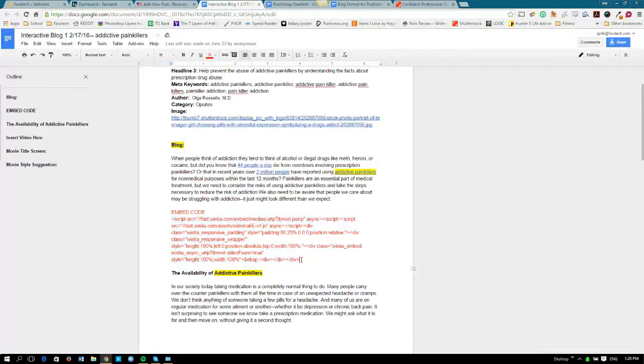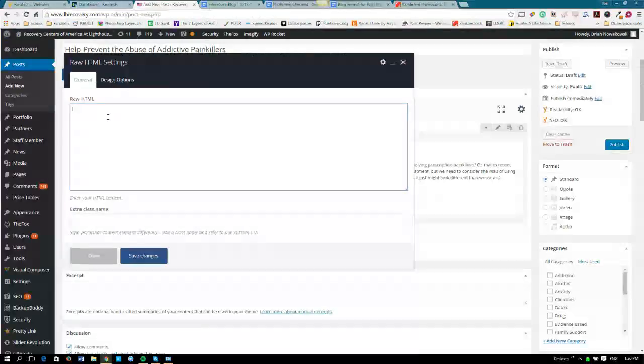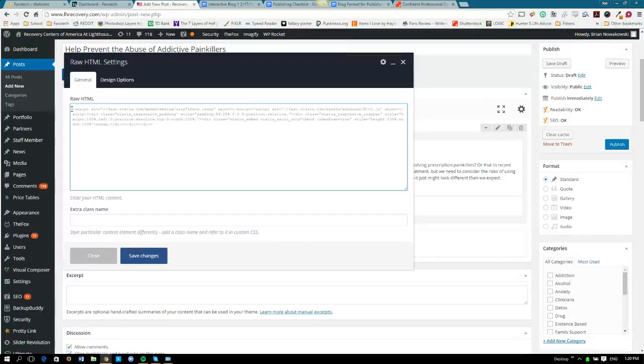So we're going to make sure we have this embed code, copy it, and place it in here. A new practice we're doing now is we're adding in an anchor tag so we can more easily find where our videos are and which pages have them and which pages don't.